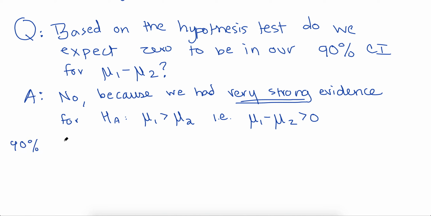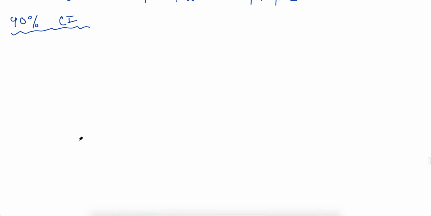So our 90% confidence interval. Again, when you see confidence interval, think you need the same three things every time. If you get stuck, just start by writing that down. Point estimate, plus or minus, the multiplier, times standard error. And again, the second part was called our margin of error. So if you get stuck, just start there.